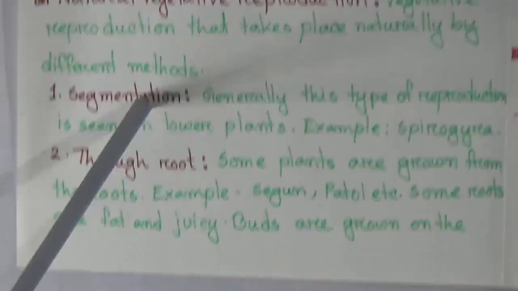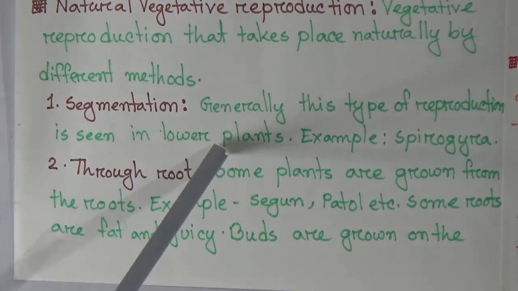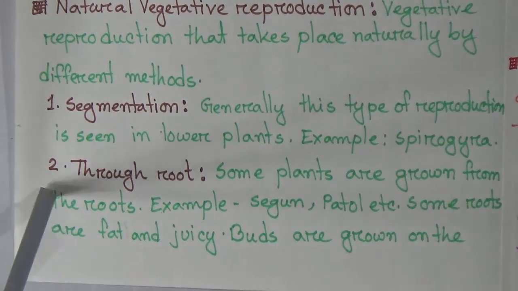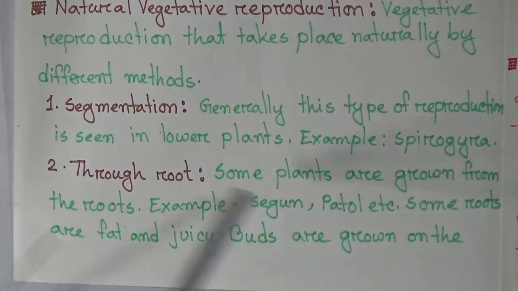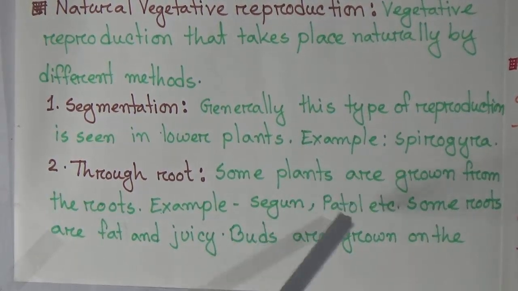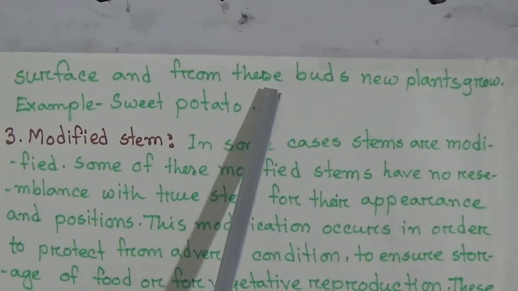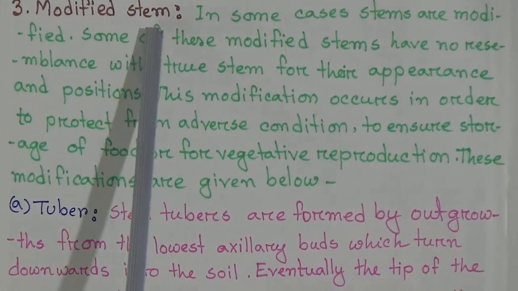First method is segmentation. Generally, this type of reproduction is seen in lower plants. Example, Spirogyra. And the second one is through roots. Some plants grow from the roots. Example, Shagun, Portal, etc. Some roots are fat and juicy. Buds grow on the surface and from these buds new plants grow. Example, sweet potato.